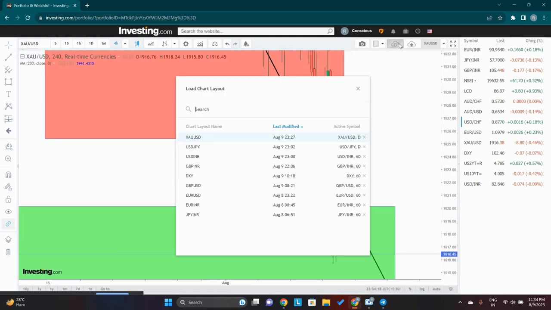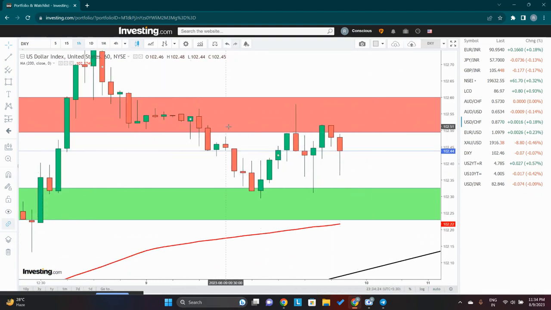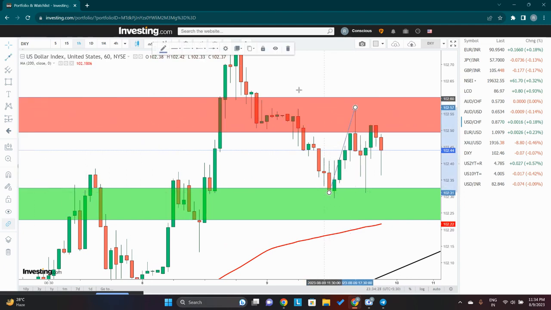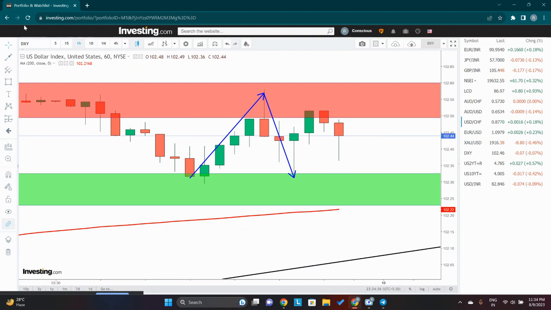And one more reason why gold suddenly decided to fall further is because of this dollar index. See this part, when I was expecting a bounce from here, I got it right. It did bounce, in fact. But when this was coming down, this was when I gave the buy call. I was expecting gold to come down now. Suddenly, this immediate reversal came in the dollar index, and then it became volatile.